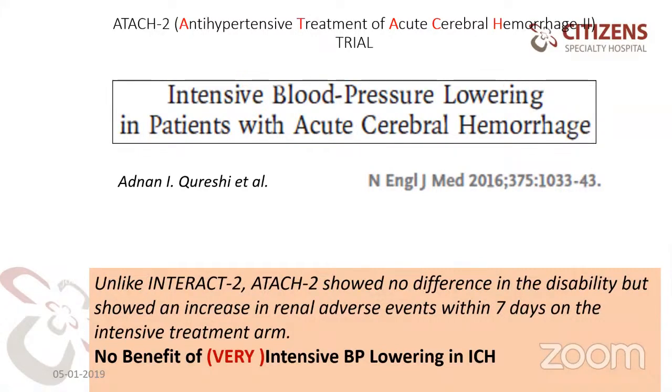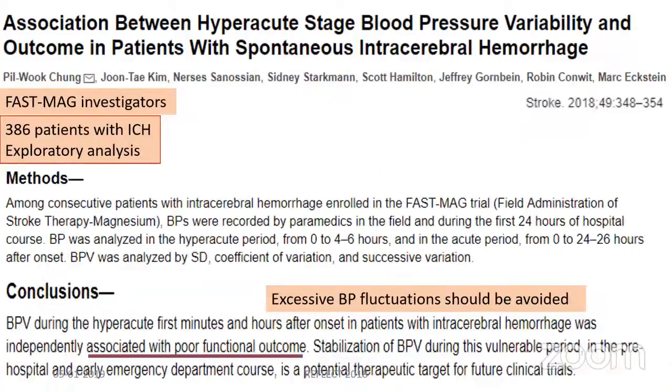So no benefit of intense blood pressure lowering in ICH, between less than 140 and less than 180. They did not show any difference. Next slide. And in fact, it showed an increase in renal adverse events within 7 days in the intense arm.